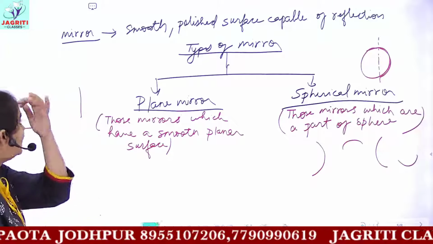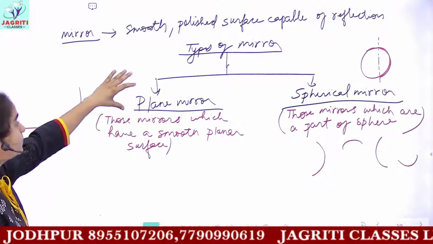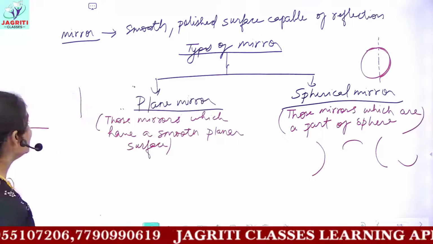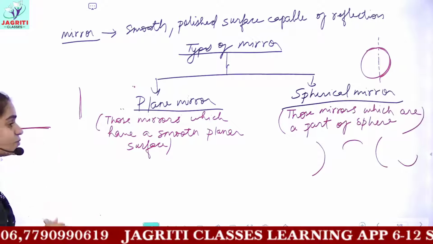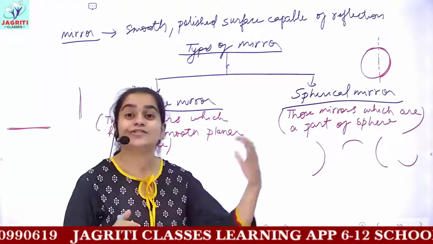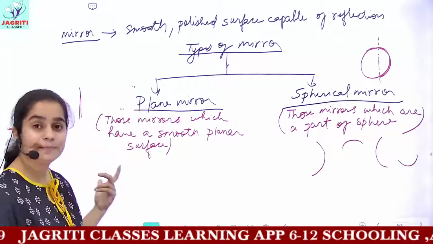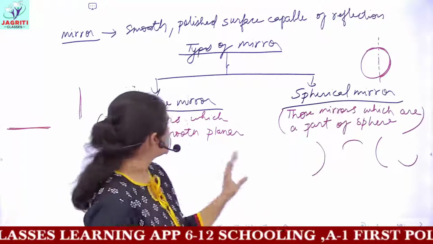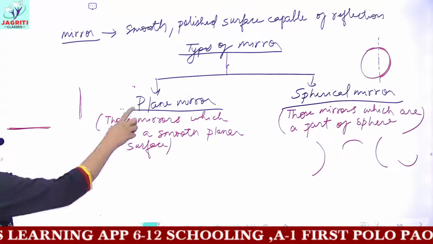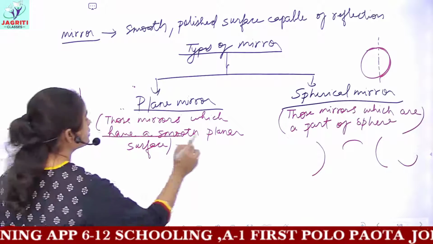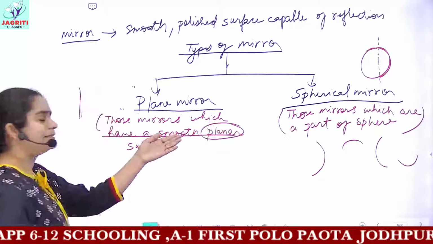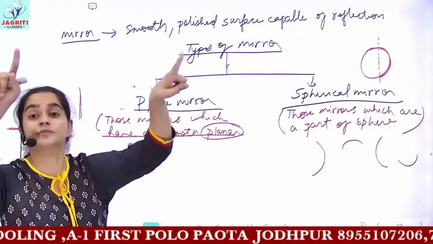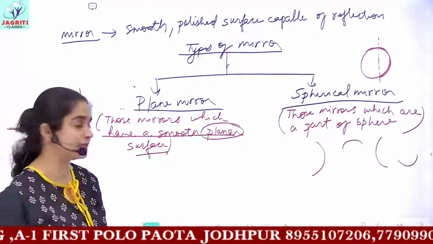Now what you have to read is, we have to read what are the characteristics of image which are formed by plane mirrors. Generally in our homes, the mirrors which are used as dressing mirrors, these are generally plane mirrors. And for understanding spherical, we'll be doing that. Okay. So firstly, we are focusing on this topic, plane mirror. Plane mirror has a smooth planar surface. Mirror has a smooth polished surface. Plane means it has a plane surface. It is not curved. It has a straight surface, you can say.